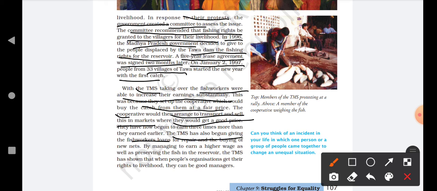So basically what we have seen from this story, from the Tawa Matya organization, we have studied that if people make their organization, they can also have a good livelihood, plus they can become good managers. They are able to handle their life in a very good manner. Okay, so